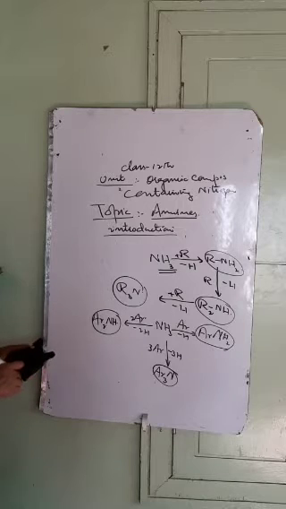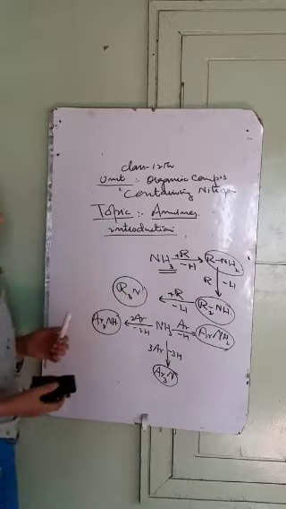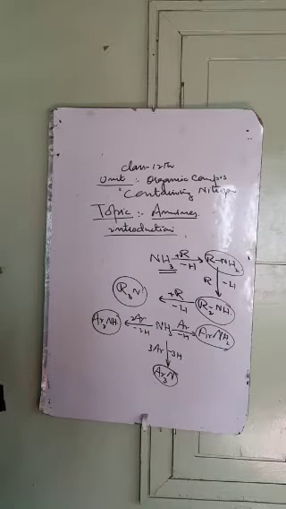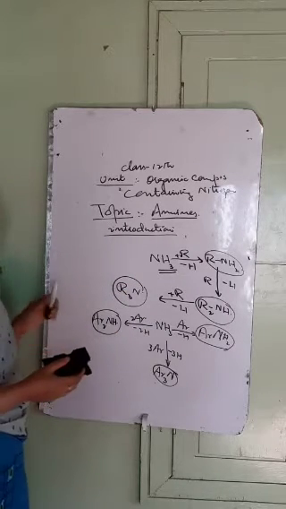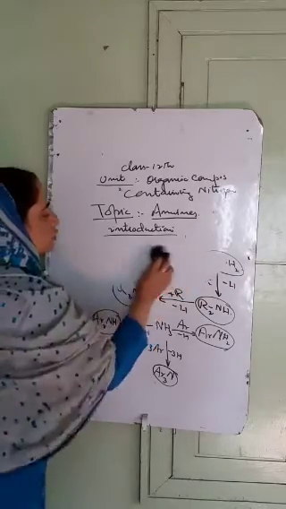Now we have these amines. The classification of these depends upon how many hydrogen atoms are replaced by the alkyl or the aryl groups. The amines are of the following three types, that's primary amines, secondary amines, and tertiary amines.